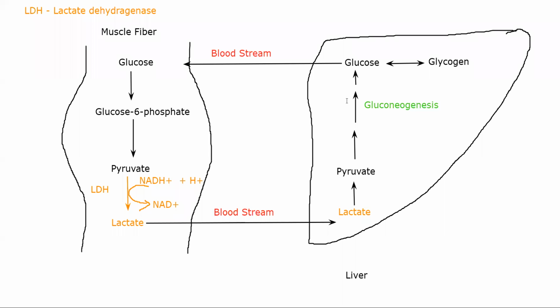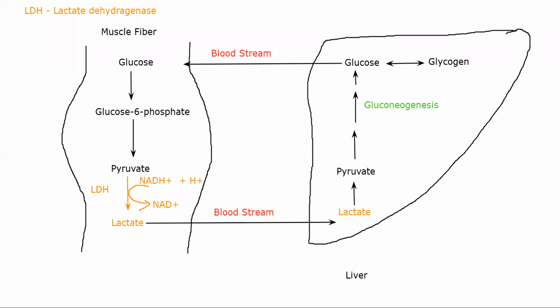Whenever it is required, glycogen will be converted back into glucose, and it is sent to the required area. Let's suppose it is a muscle, that glucose will be sent to a muscle, or if it is a tissue, it will be sent to a tissue. All right, this is basically Cori's cycle. All right, fairly simple, not really that complicated.